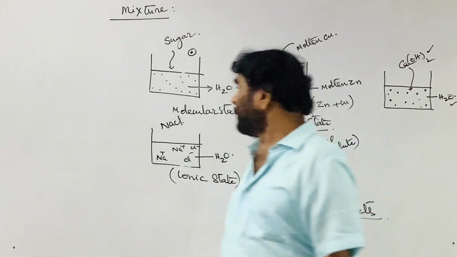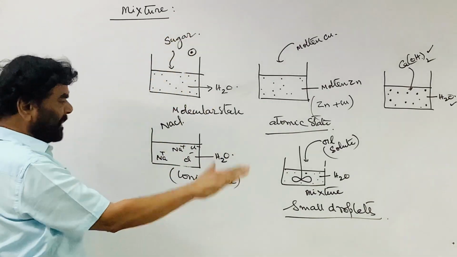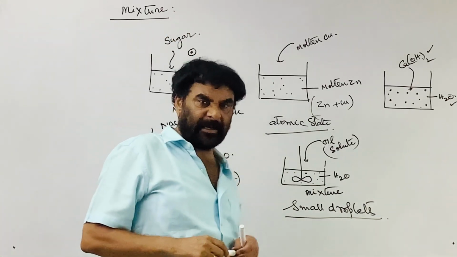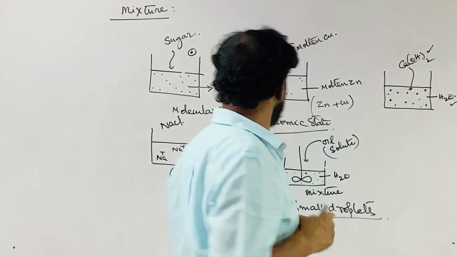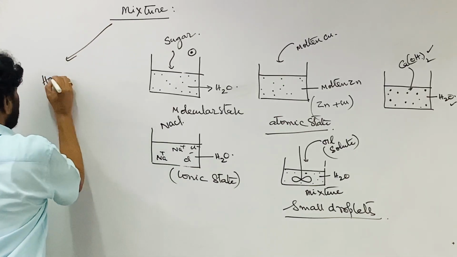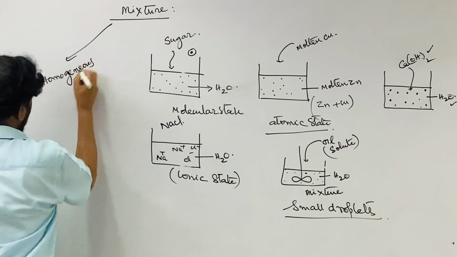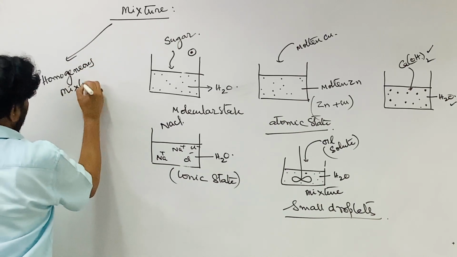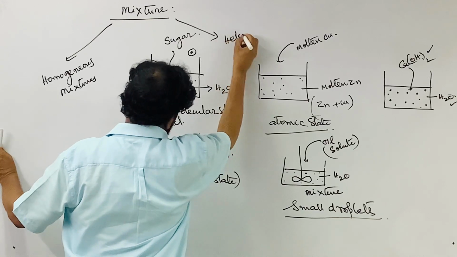So now, based on the size of the solute particle that is dispersed in the solvent, mixtures are further classified into two types: homogeneous mixtures and heterogeneous mixtures.